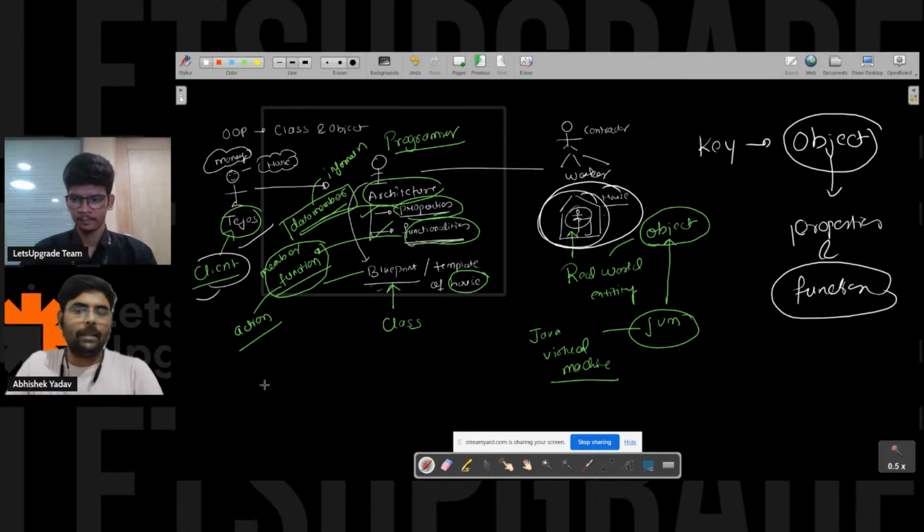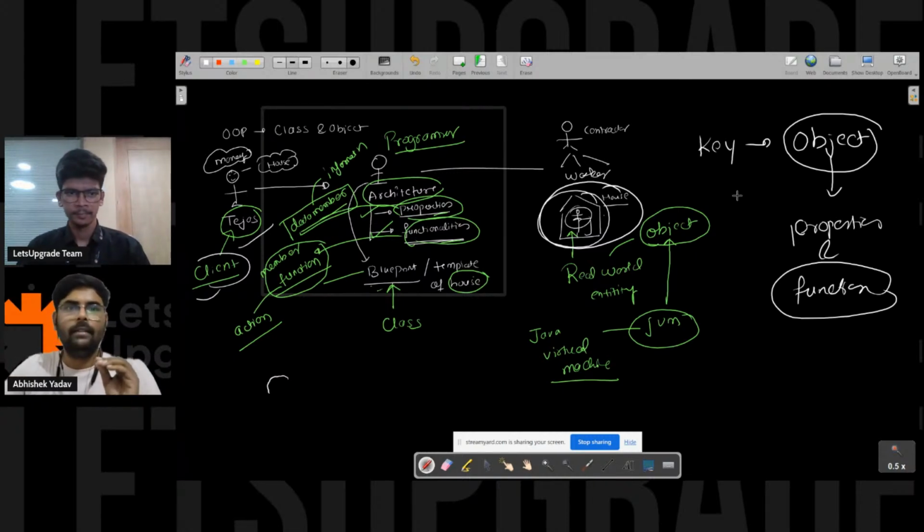Similarly, if you are not having an Apple, then you are not able to access the properties and functionality of an Apple. So it is very important to have the object.